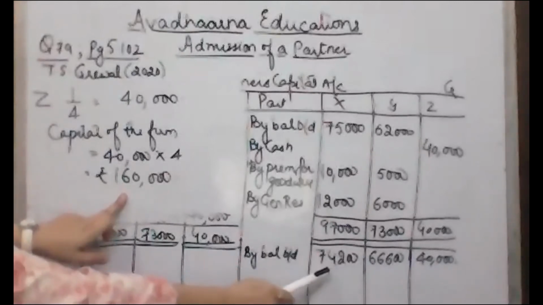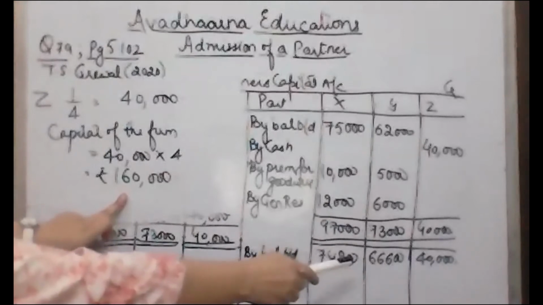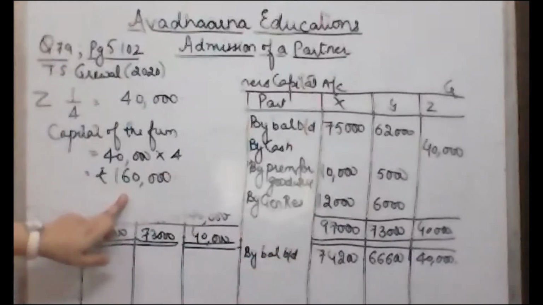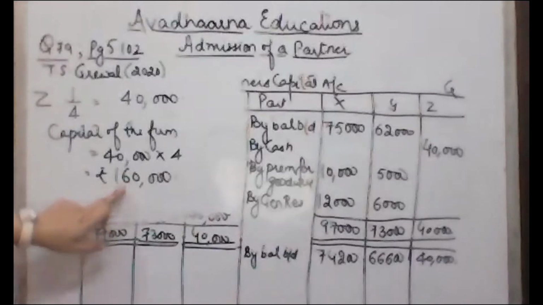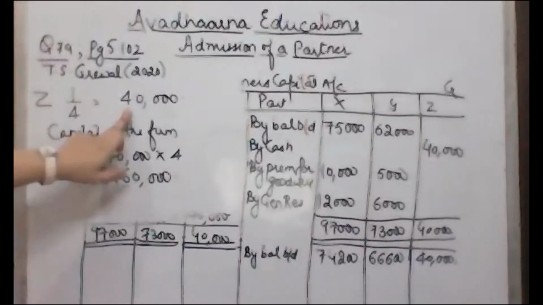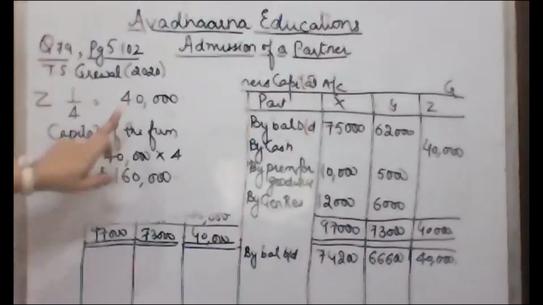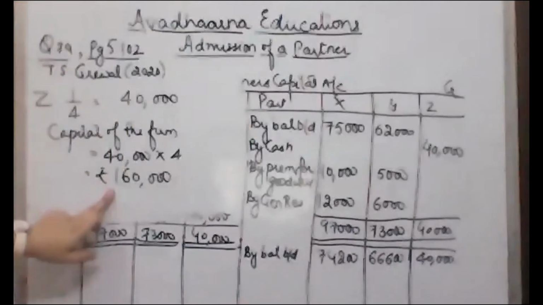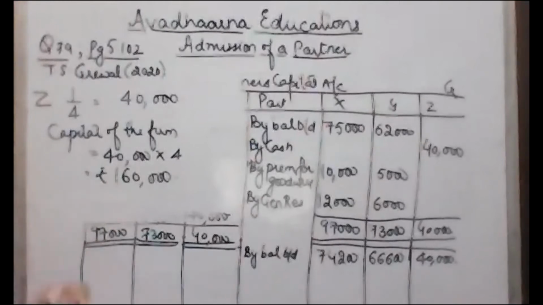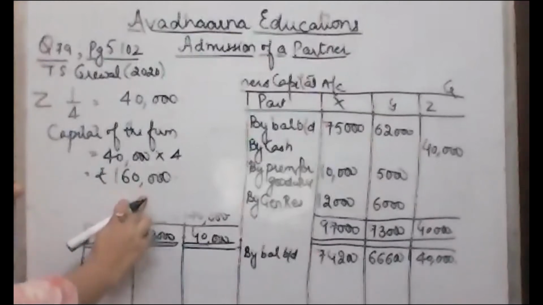If you total it up, 40,000, 66,600 and 72,800, the total will not come to 1,60,000. We have to have the capital of the new firm based upon the capital brought in by the incoming partner. So now this capital should also be distributed in the new profit sharing ratio. So the new total capital is 1,60,000.